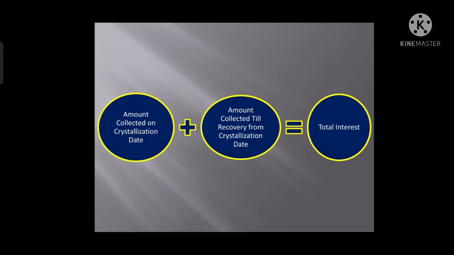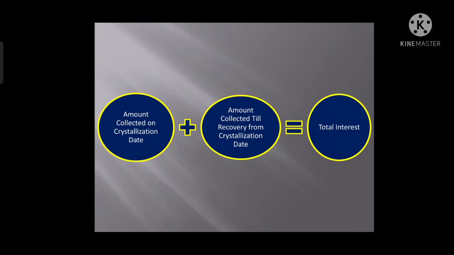Now let's keep this aside. Now let's move to the amount collected till recovery from that crystallization date. Suppose there is a crystallization date, and after 2 months there is a realization date or recovery date. So today is the crystallization date, and after 2 months there will be a realization date.